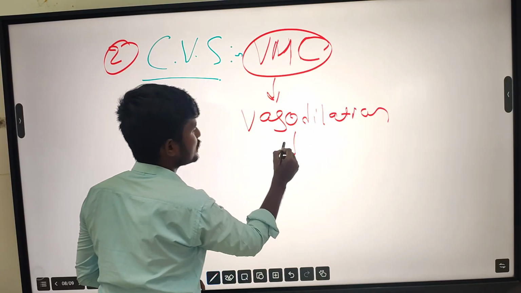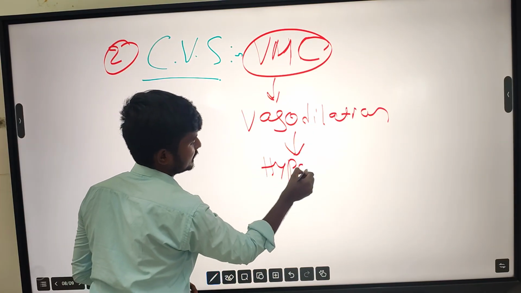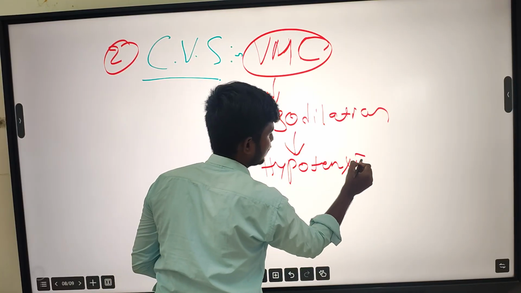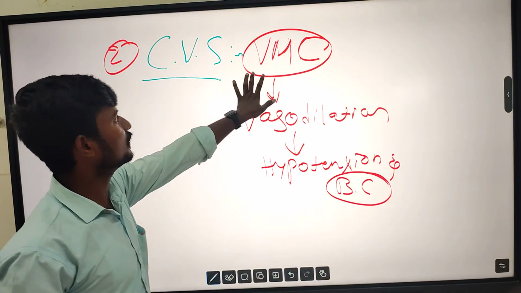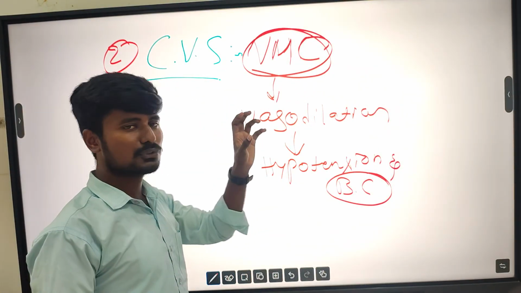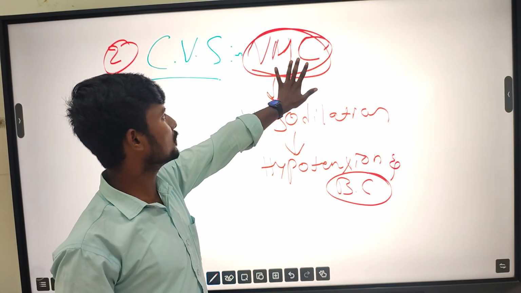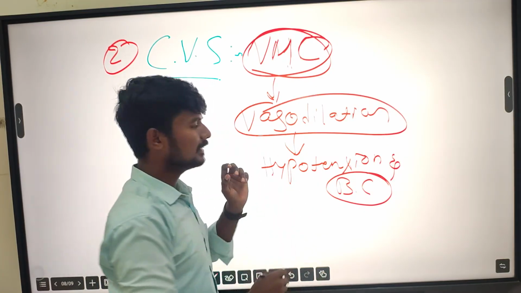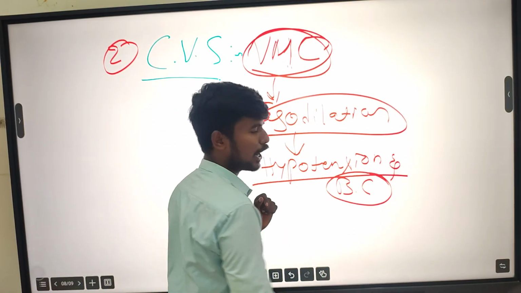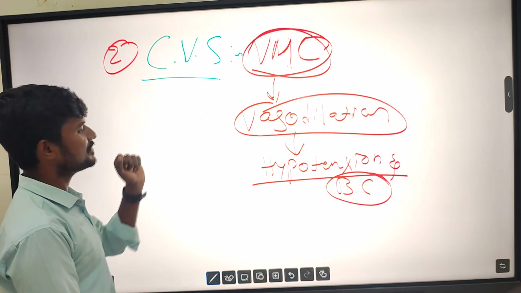Vasodilation leads to hypotension and bradycardia. It goes and acts on the vasomotor center, which is present in our brain, causing vasodilation, and that leads to hypotension. This is the action on the CVS.